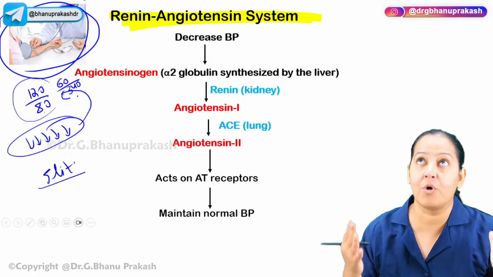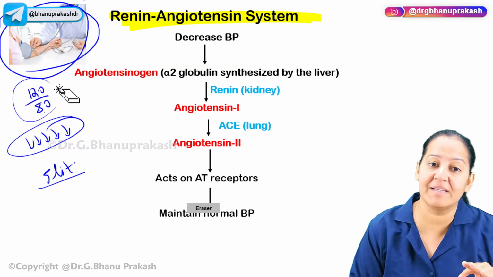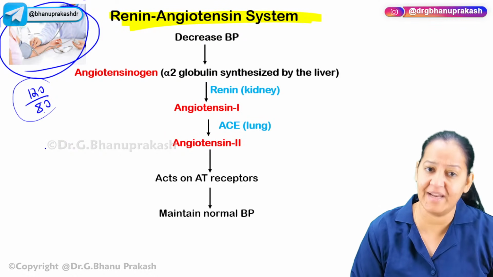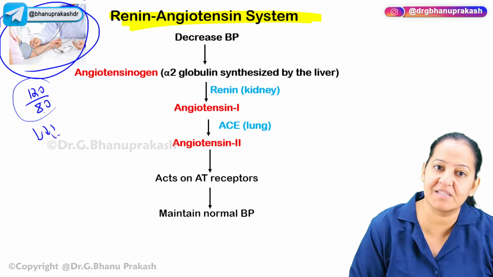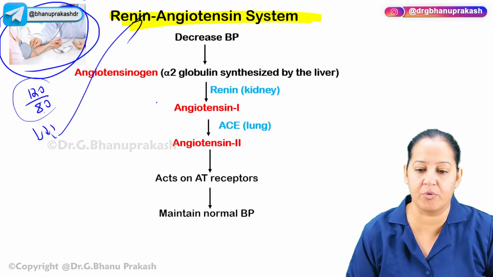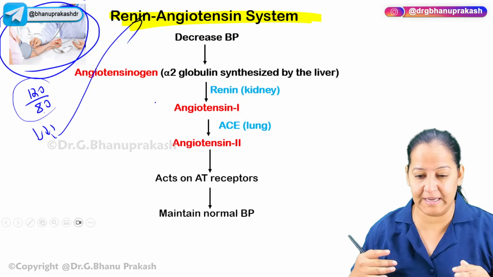God do not want that. God is great. If someone is having low blood pressure, suppose I'm having vomiting, diarrhea, blood loss or anything, if my blood pressure falls, this system will come into role. The renin-angiotensin system. Currently, my blood pressure is normal. I don't think it has fallen right now.